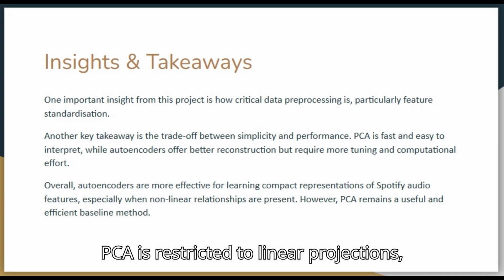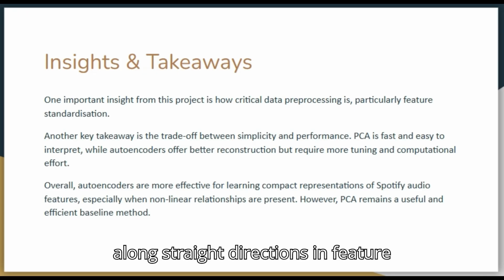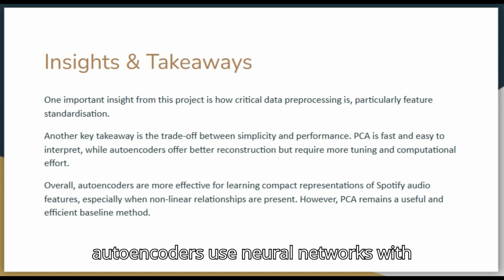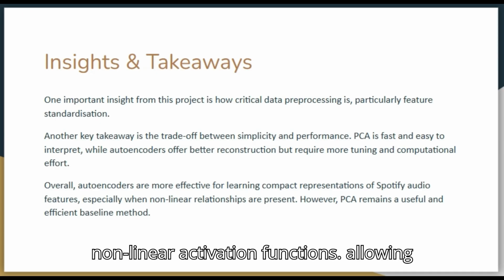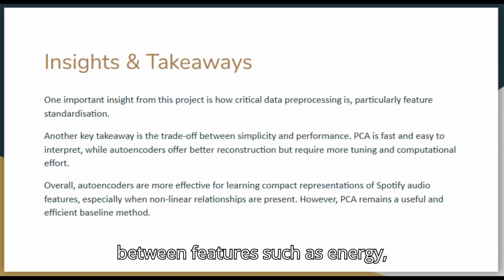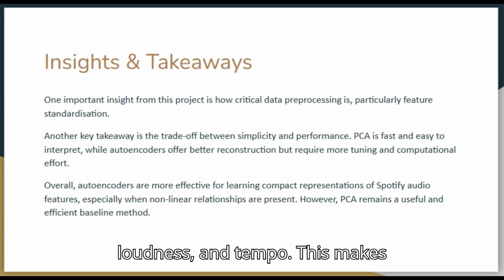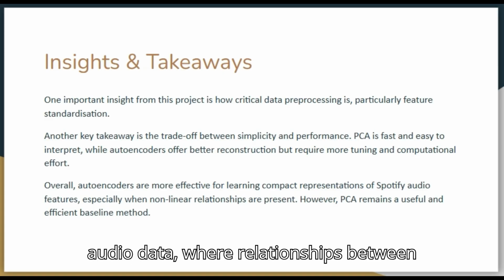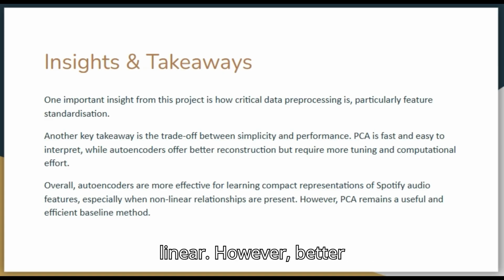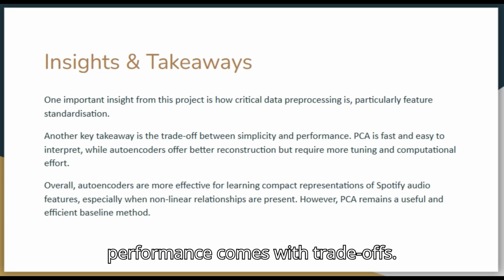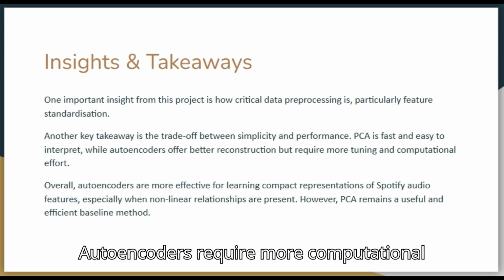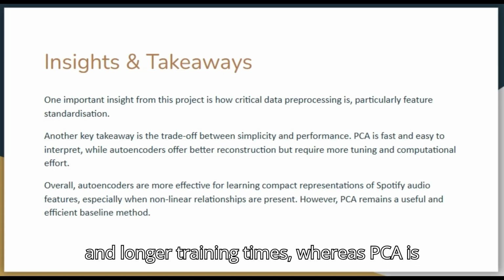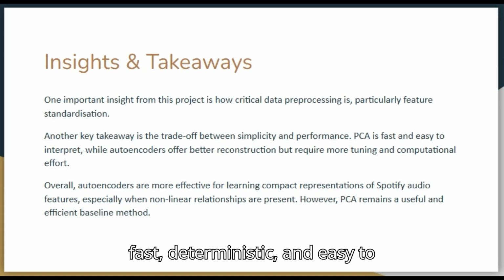PCA is restricted to linear projections, meaning it can only capture variance along straight directions in feature space. In contrast, autoencoders use neural networks with non-linear activation functions, allowing them to learn more complex interactions between features such as energy, loudness, and tempo. This makes autoencoders particularly well suited to audio data, where relationships between features are unlikely to be purely linear. However, better performance comes with trade-offs. Autoencoders require more computational resources, careful hyperparameter tuning, and longer training times, whereas PCA is fast, deterministic, and easy to interpret.